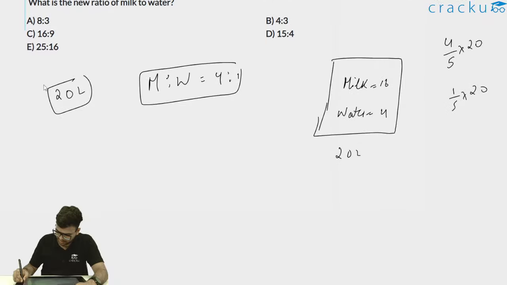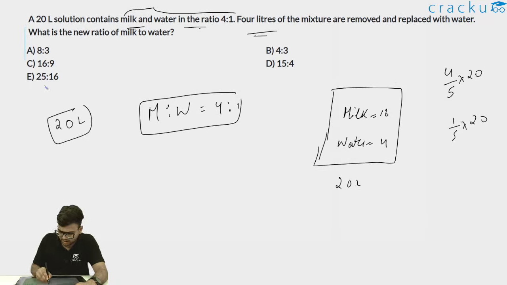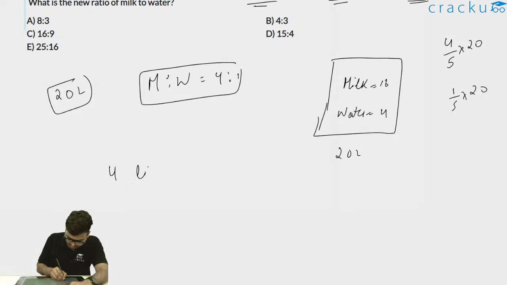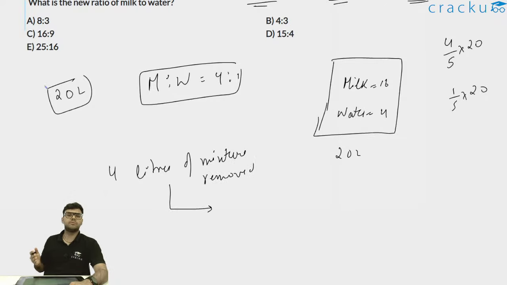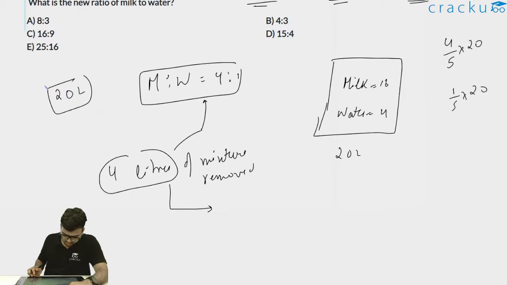Now it is given further that 4 liters of the mixture are removed and replaced with water. Good, Weber as well. Weber was also at 16:9. So if 4 liters of mixture is removed, what does this mean? When you're removing this mixture of 4 liters, this 4 liters also includes milk and water in the ratio 4:1. So in this 4 liters of mixture, milk will be what?